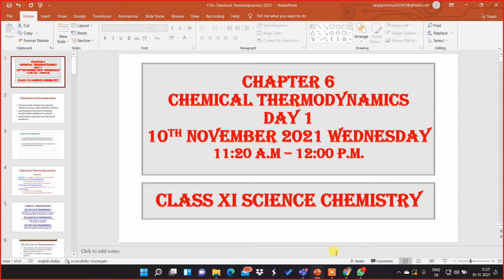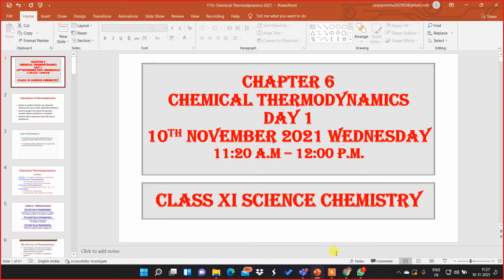So we can say in a summarized manner that thermodynamics can be defined as a branch of science which deals with the study of different forms of energy and the quantitative relationship between them. So, how to relate different forms of energy quantitatively, the amount of energy. That is called thermodynamics.